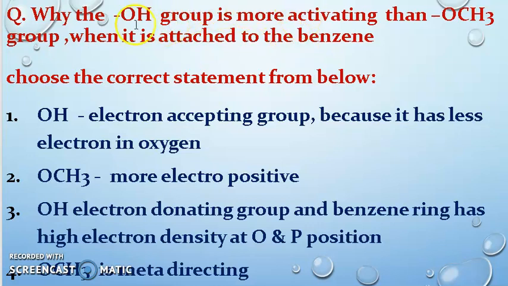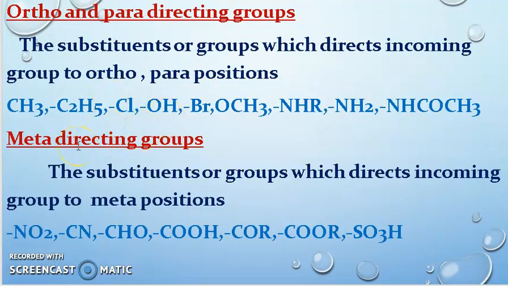So what we have to see here is why the OH group is more activating than the OCH3 group when it is attached to the benzene. Phenol is more activating than anisole, why? This is the question. We know about ortho and para directing groups, as I told in the introduction, the aromatic directing groups. We know there are ortho, para and meta directing groups. Why is it called an ortho and para directing group? The substituents or groups direct the incoming group to the ortho and para positions.